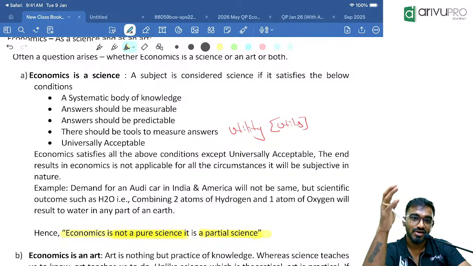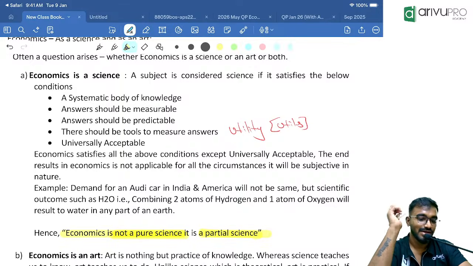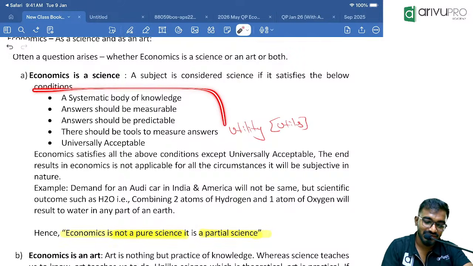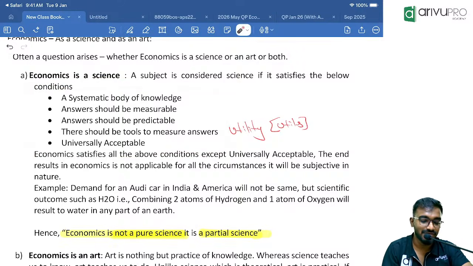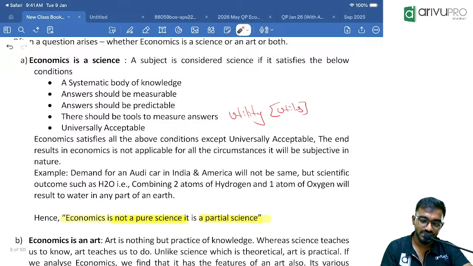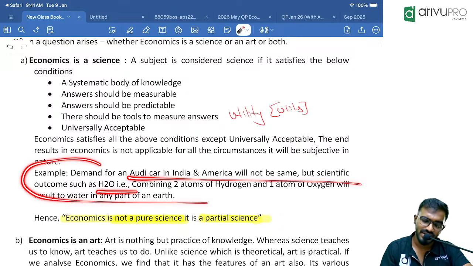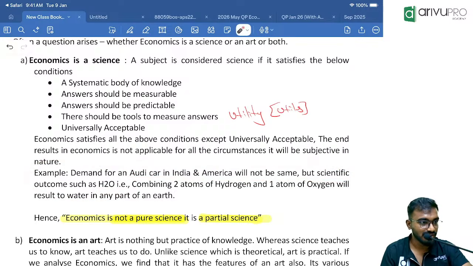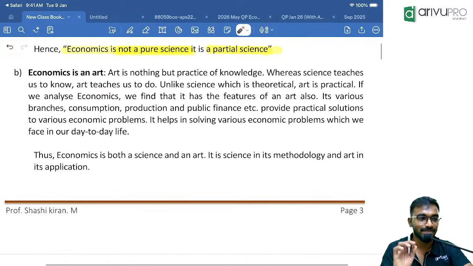So there are certain concepts which are not universally acceptable, but science topics are universally acceptable. Clear? So economics will no doubt satisfy the first 4 conditions only, but it will not satisfy the universal condition. Henceforth, economics is not a pure science. Clear? Same H2O example, car example I have provided. It is also the same in the material. Clear? Next comes economics as an art.